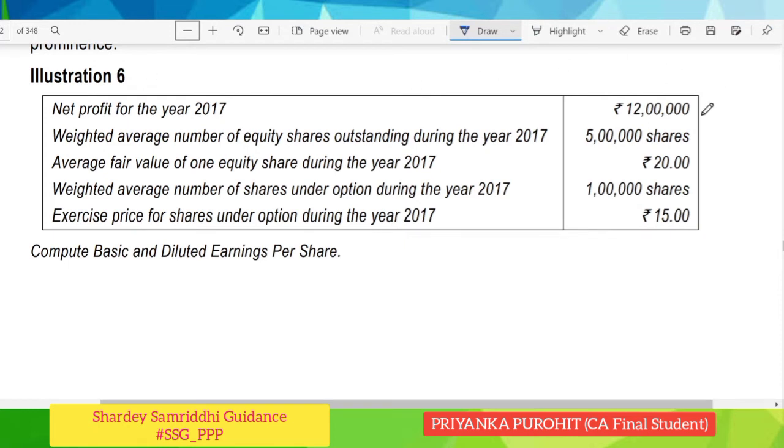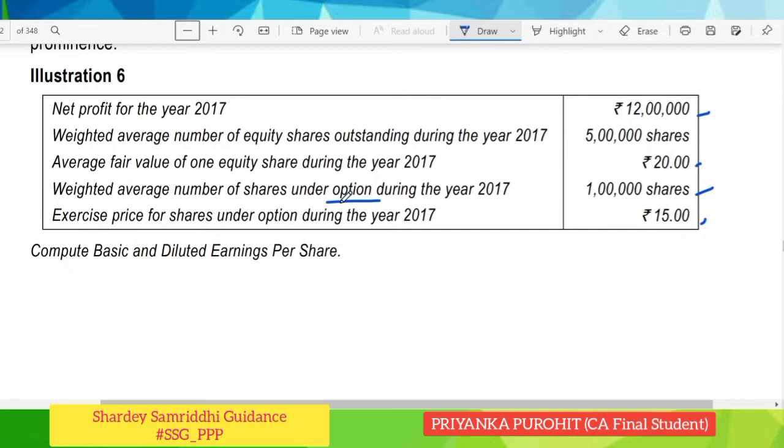Net profit for the year was 12 lakhs. Weighted average number of equity shares outstanding during the year 2017 were 5 lakhs. Also the average fair value of one equity share during the year 2017 is given as rupees 20. Weighted average number of the shares under option is 1 lakh, and exercise price of shares under such option is 15. So as we know, in options, here we can assume that options are given to employees and that the fair value was 20 and they are given at a discounted price of rupees 15.